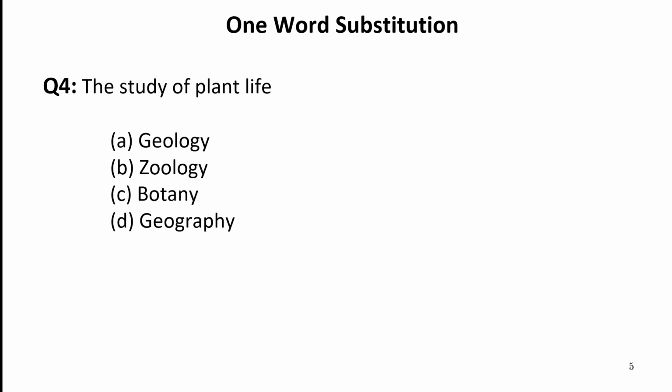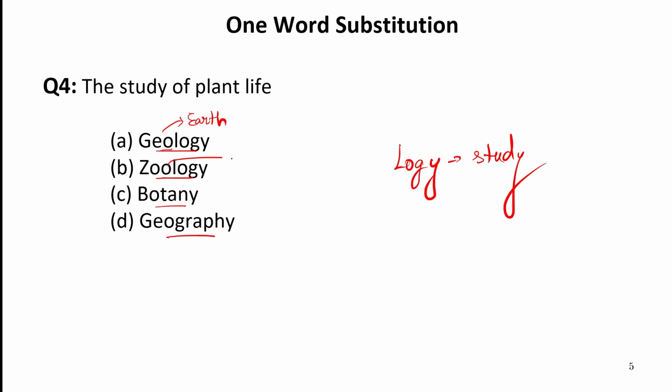The study of plant life. Now we have several options: geology, zoology, botany and geography. I have told you earlier as well that we have a word logy. Logy refers to study. Now if we look at all these options, we have geo. Geo means earth. It means whenever one studies about earth or the land of the earth or the geographical features of the earth, that is known as geology. Zoology, zoo, in zoo we see animals.